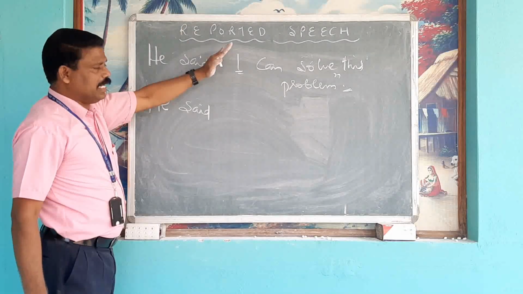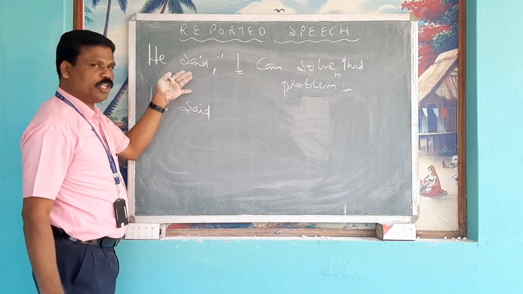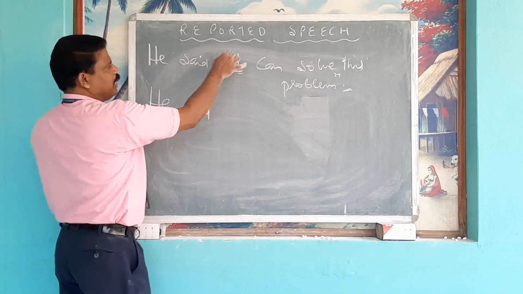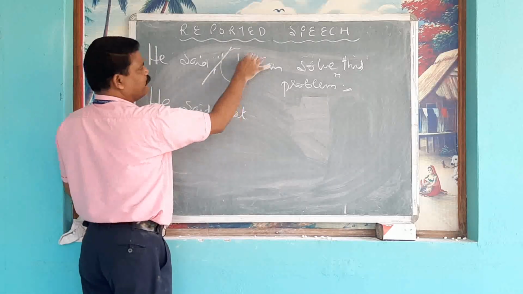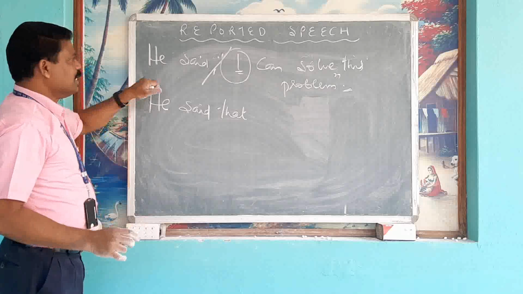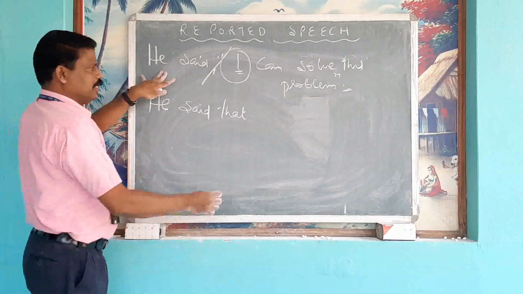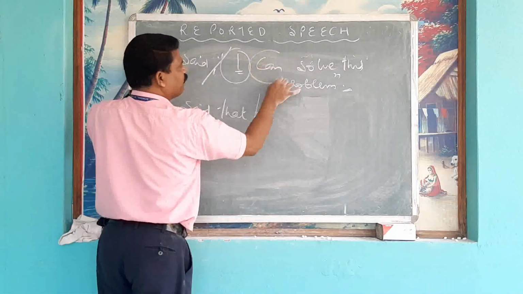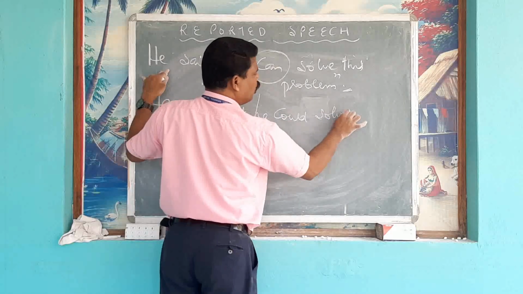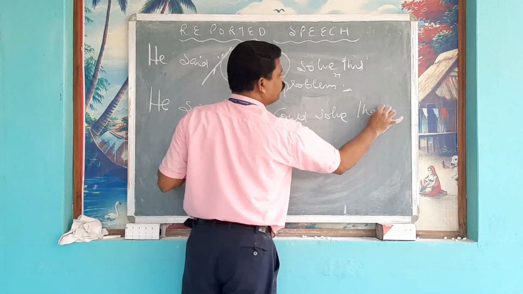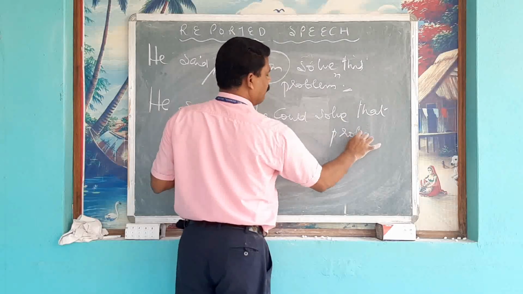If there is a listener, then said will be changed into told. Remove the inverted commas, write that. I will be changed into he or she. Here he is the speaker, so he. Can will be changed into could. Solve this will be changed into solve that problem.